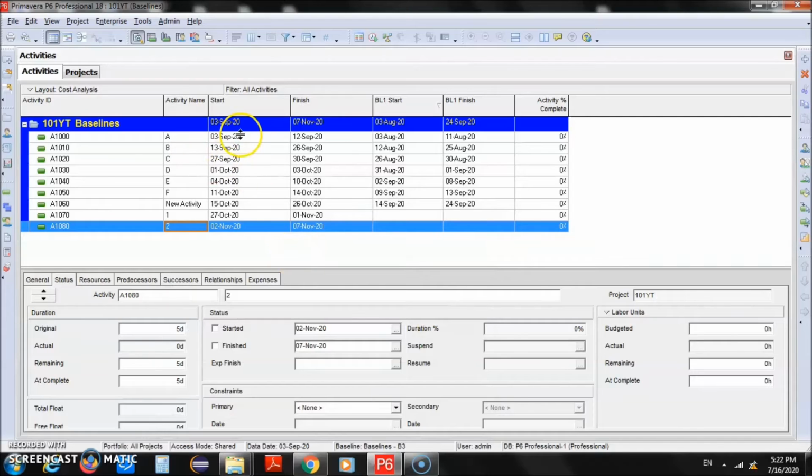So here we have activity A, which is the first activity of the project, will start on 3rd of September, will finish on 12th of September, and then so on. All of the next activities will start and finish. So that is what we have in the project.